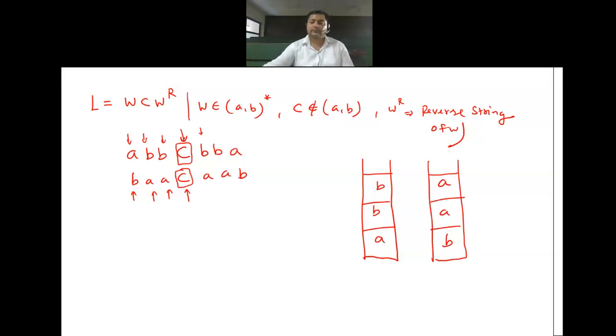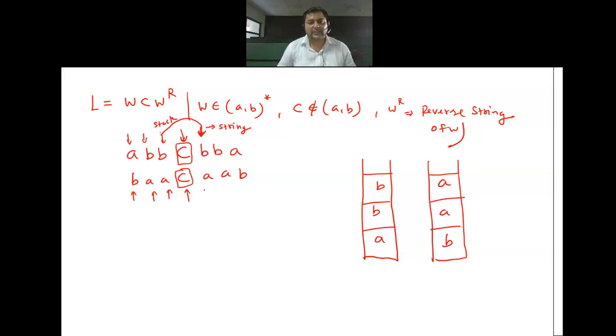Then I have to take care that if there is a B in the string, then with respect to this B, I have to search for a B in the stack. Now this B is in the string and this B is in the stack. Yes or no? All right.